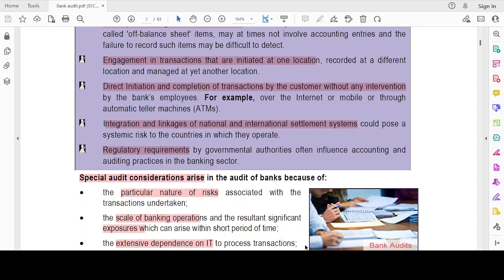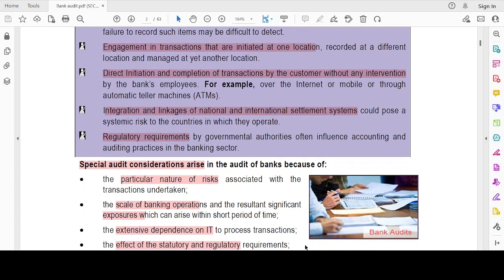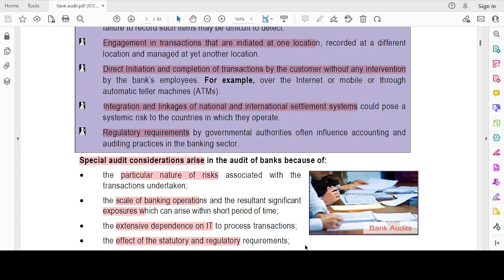Direct initiation and completion of transactions by the customer without any intervention of the bank's employees. Integration and linkage of national and international settlement systems that could pose systemic risk, which is a market type of risk, to the countries in which they operate. Regulatory requirements by governmental authorities.